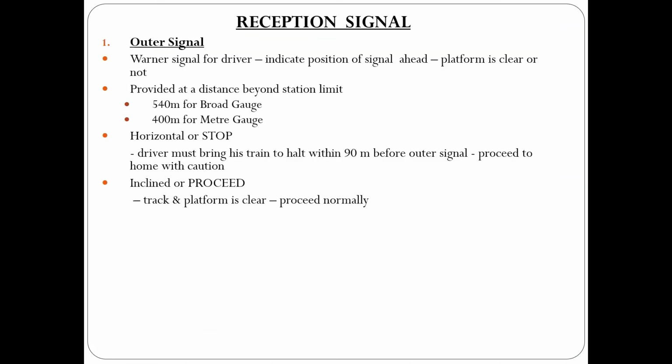The reception signals are of two types. One is the outer signal and another one is the home signal. Coming on to the outer signal, it is provided far away from the station, thereby it's also called by the name distant signal. We can assume that the entire rail network is divided into blocks and in between there will be stations. The outer signal is the first stop signal which indicates that the train is entering from a block section to the station yard.